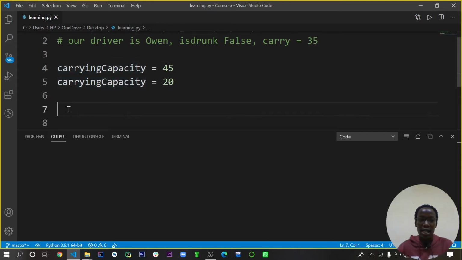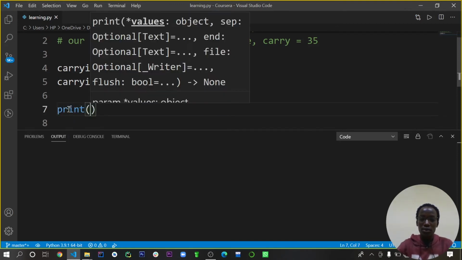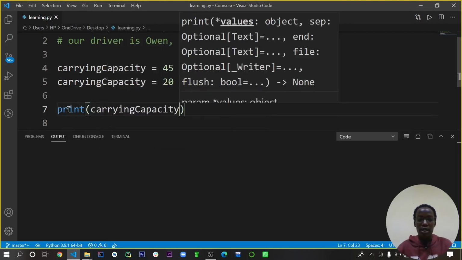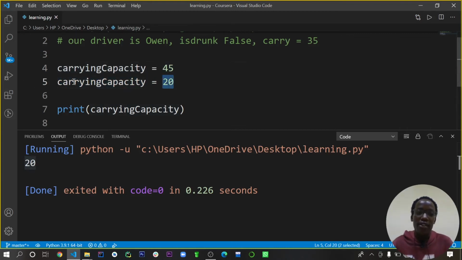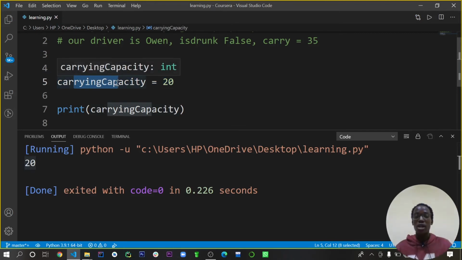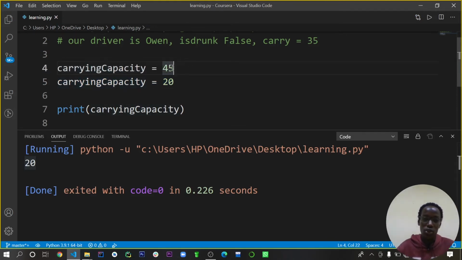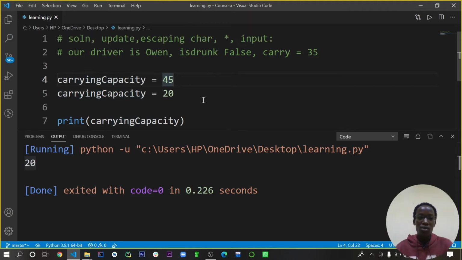So if you now print carrying capacity and run this, we're going to get 20. So this is part of updating variables. You can use the same name with an integer and store it in a variable, maybe a different one, if you don't want to tamper with your data from the previous variable assigned. So that's updating.